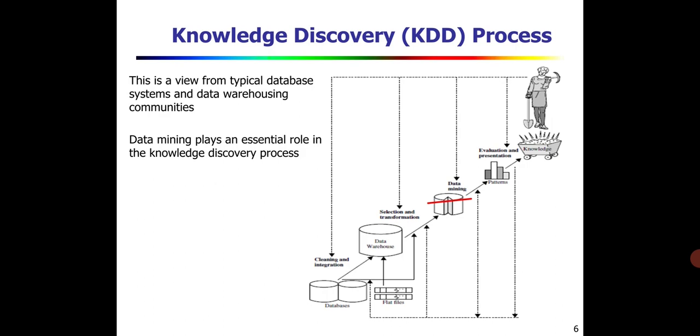So the data warehouse has a huge amount of data collected from different sources, that is cleaned data, and it is stored in an organized way. Now we can use some selection tool. Which data do you want to do analysis on? By using some selection tool, you can identify the data, and then you need to have a transformation process.